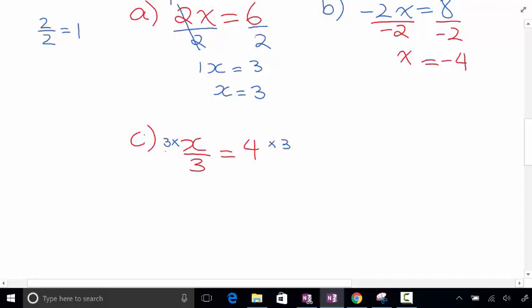Now, again, this becomes then 3 divided by 3. 3 divided by 3 right here equals to 1. 1x is just x, okay, which is then equals to 12. Okay, so what divided by 3 gives you 4? 12. 12 divided by 3 gives you 4.